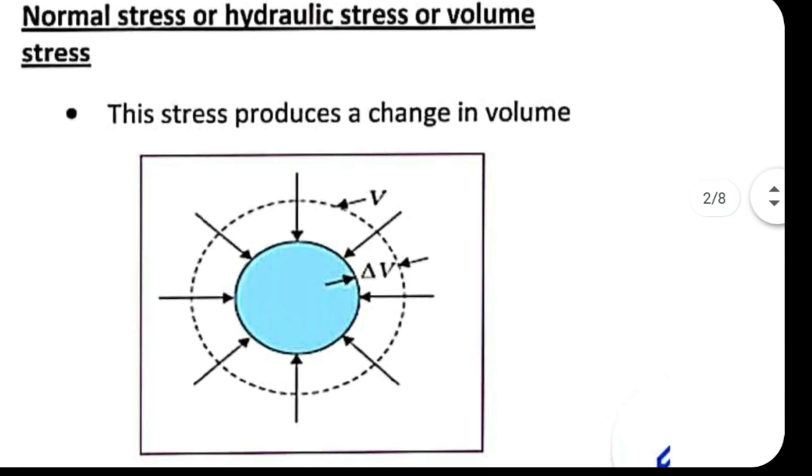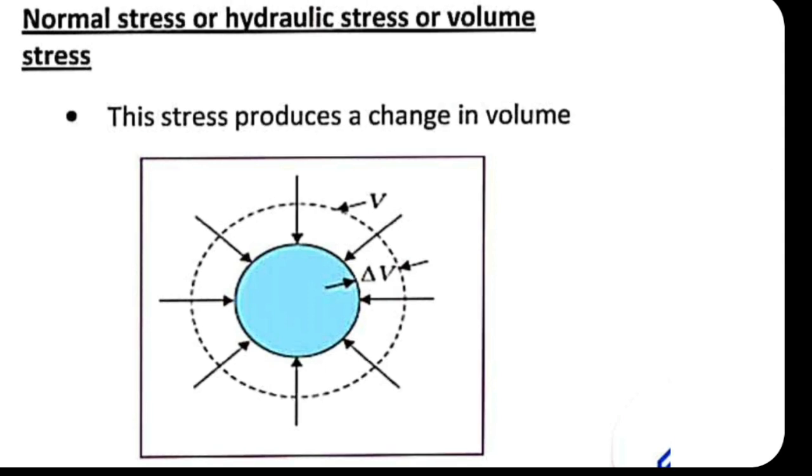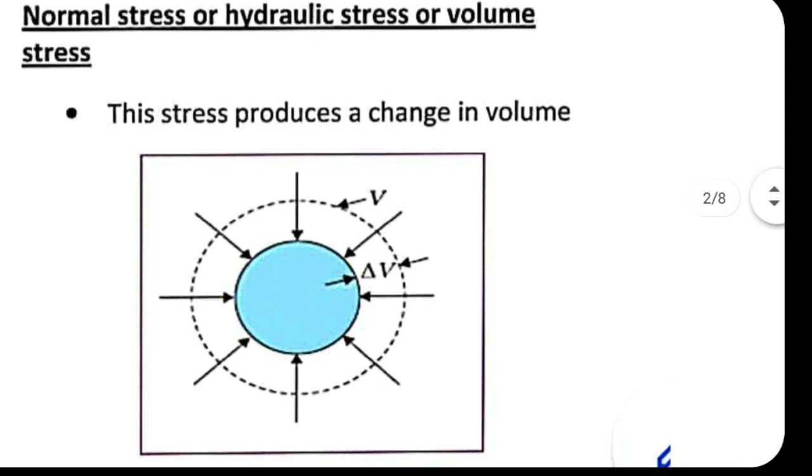So where do we see such a situation? A very simple example: when a solid is immersed in a liquid, say water, from all sides the liquid will be exerting pressure on this solid, and that pressure exerted will be normal to the surface. Under the action of this pressure from all sides, there will be a decrease in volume of the solid object immersed in the liquid. That is an example of normal stress or hydraulic stress.